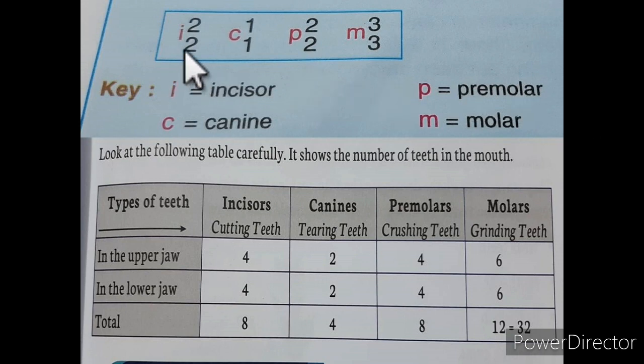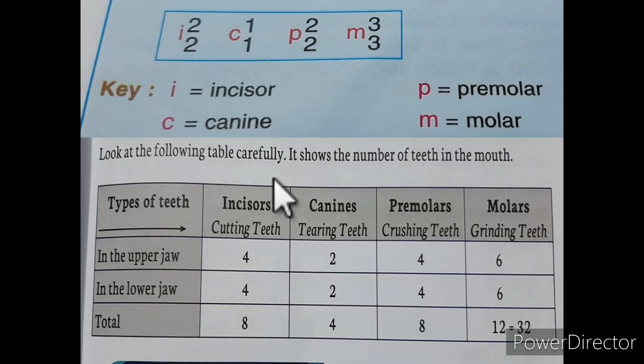You can see this: I for incisor, C for canine, P for premolar, and M for molar. In upper jaw, 2 incisors, 1 canine, 2 premolars and 3 molars are present. And in lower jaw, 2 incisors, 1 canine, 2 premolars and 3 molars are present. So this is called the dental formula of human beings present in the oral cavity or in the mouth.